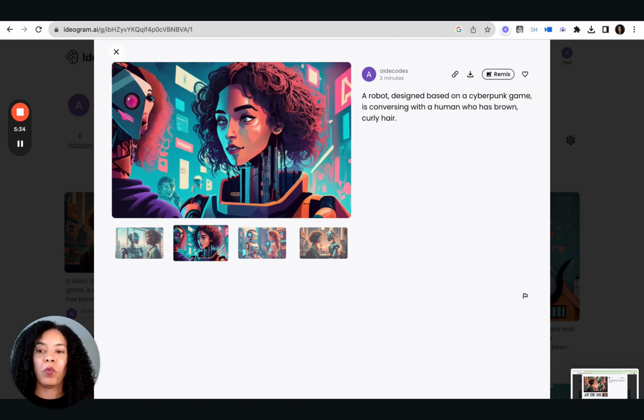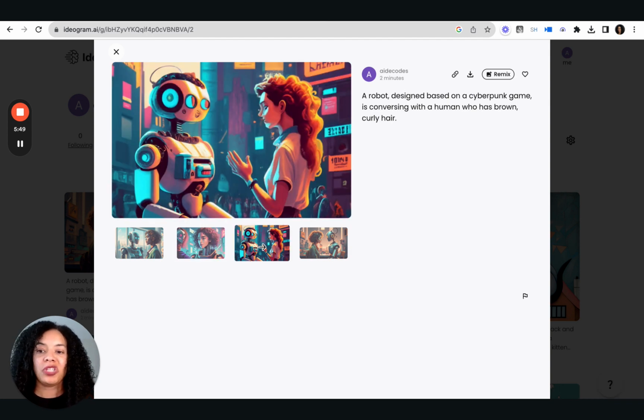This one, I don't know what this monstrosity is over here. Some type of cyberpunk half human. I don't know what's happening here, but I think it missed the mark with this. This one did get the colors. That's what I was really hoping for, the colors from Cyberpunk. So I do appreciate that. This one looks like a toy character or something you find in a kid's book that has been destroyed with crayons or something, but I don't necessarily like this one either, though I do like the colors. I wish the AI robot would look more cyberpunk-like versus a kid's robot.